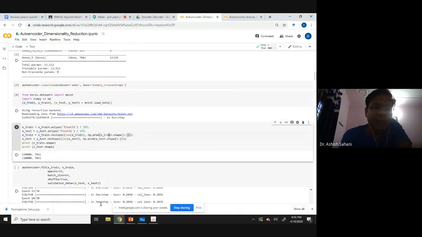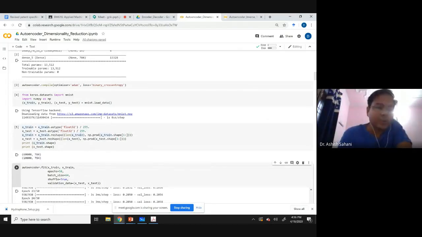So np.prod of xtrain.shape, which is 28 multiplied by 28. So xtrain.shape is 60,000 images of training, 784 pixels each, and 10,000 images of testing, and 784 pixels each.